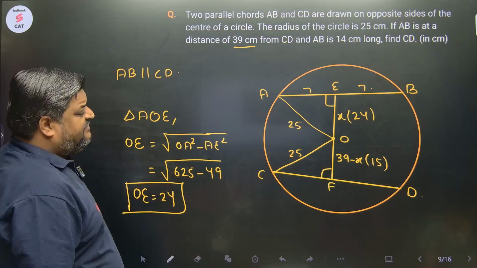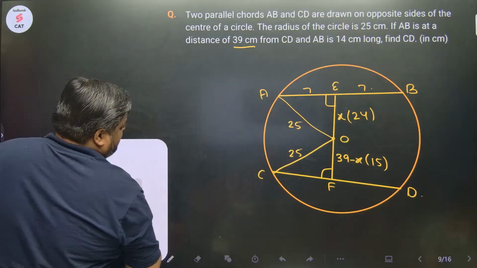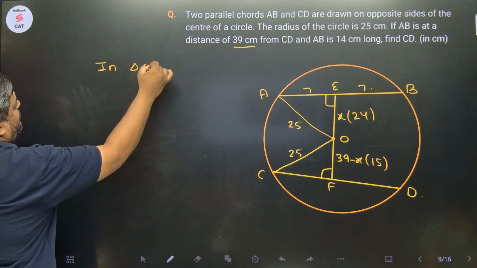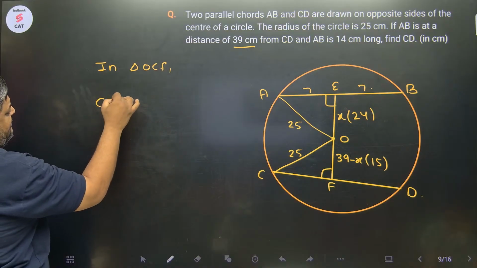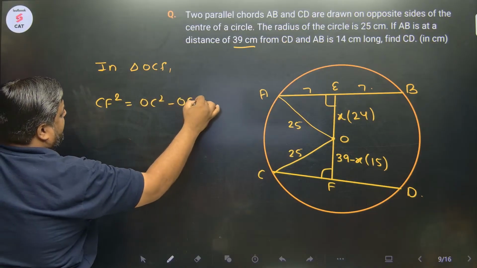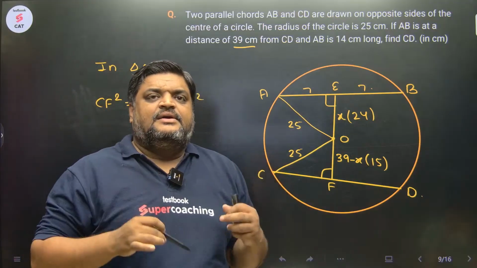What would be CF? In triangle OCF, CF square would be equal to OC square minus OF square. Pythagoras theorem, yet again.